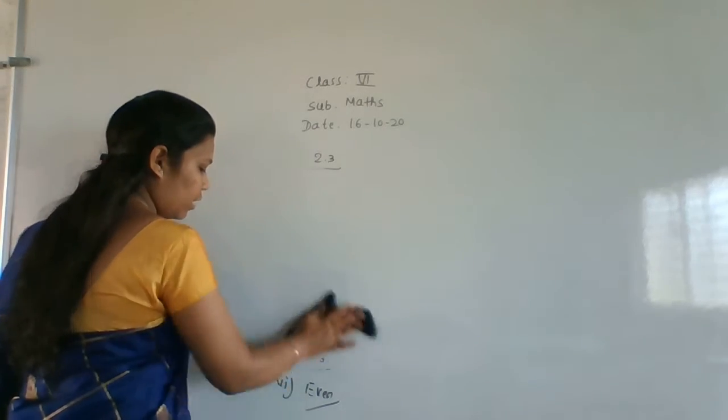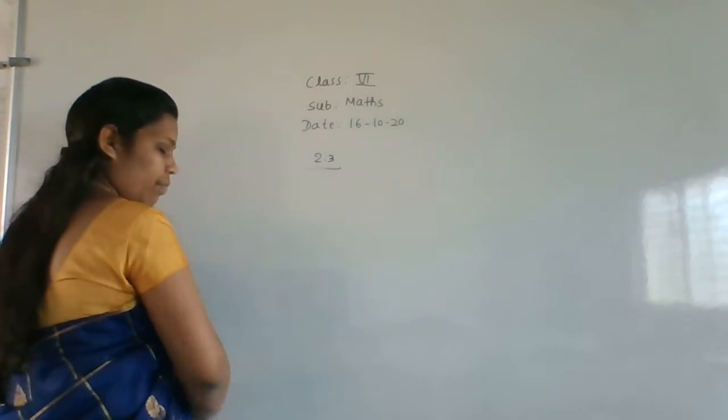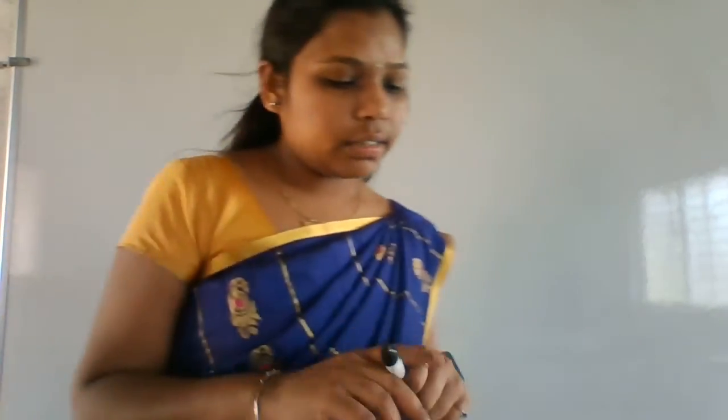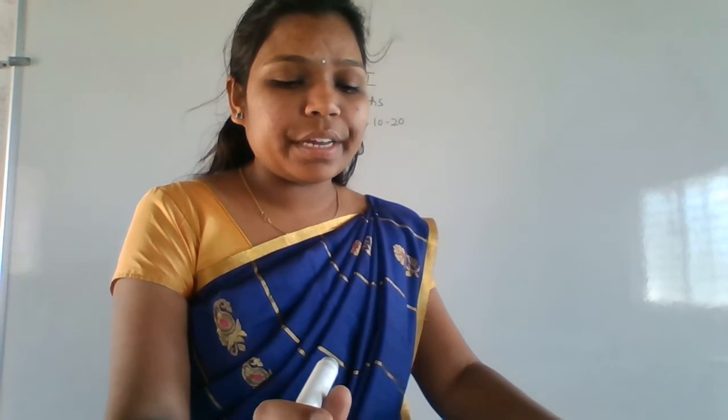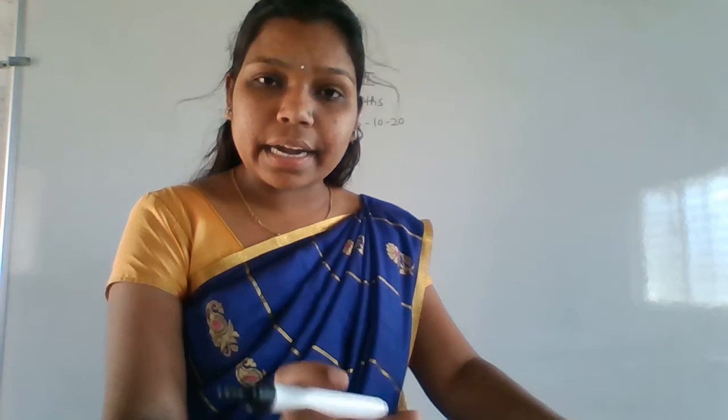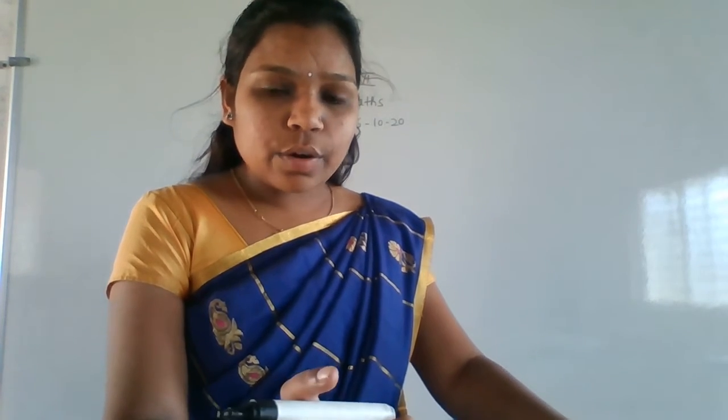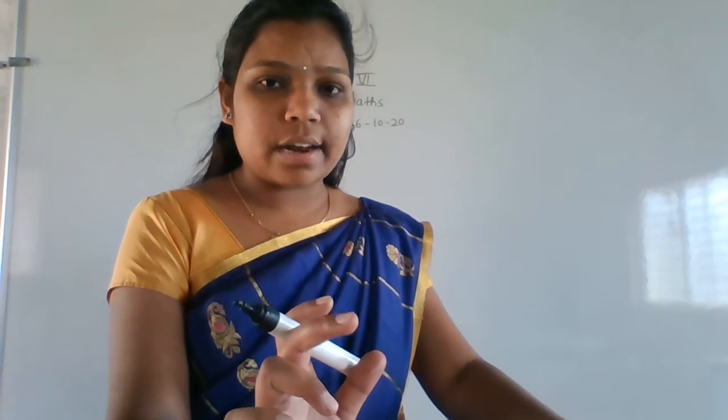These are very easy things only. Okay. So here, in 2.3, the second one is also fill in the blanks only. We'll solve now. Fill in the blanks by choosing an appropriate word from the bracket. In the bracket only they have given two words. You have to choose one proper answer.